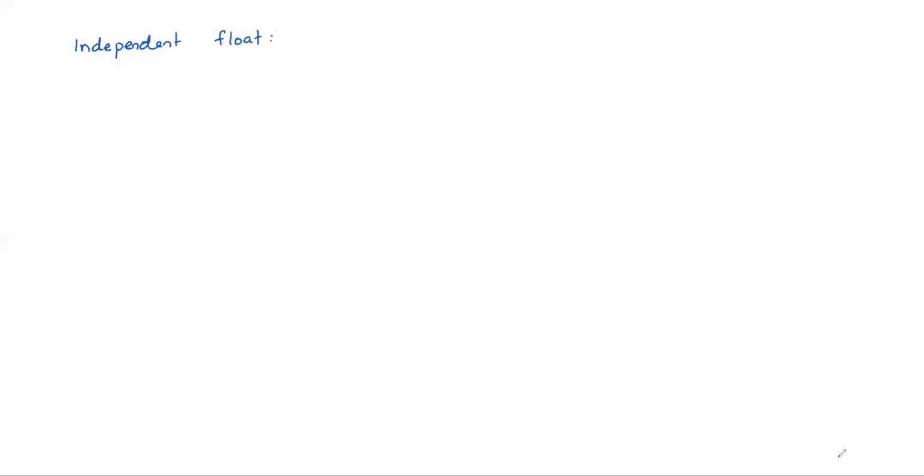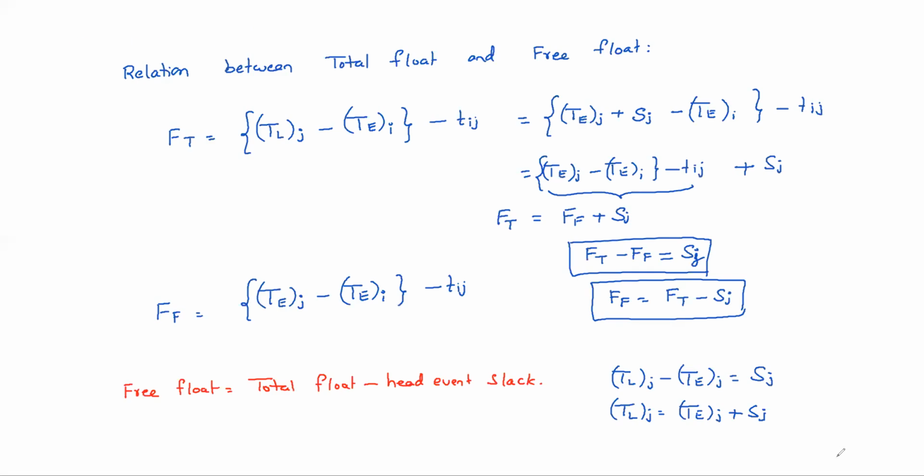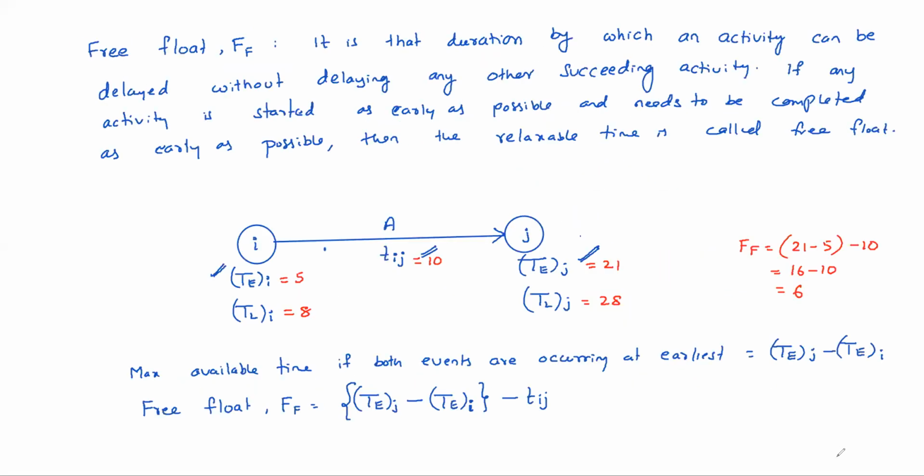See, actually, in free float, as finishing is as early as possible, the succeeding activities can be started as early as possible. That means we are not disturbing succeeding activities here, in the free float case.